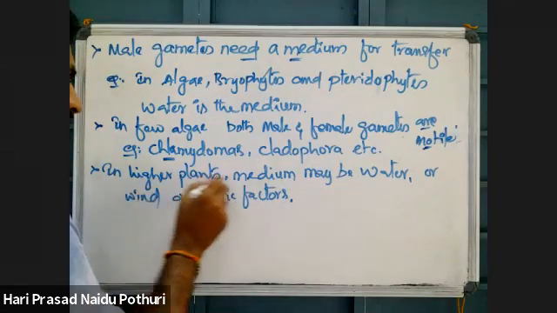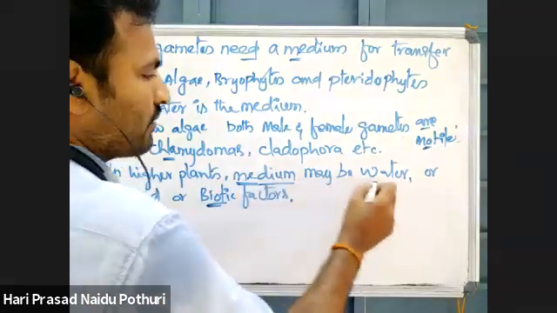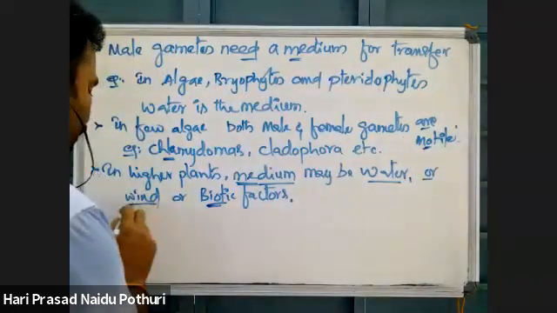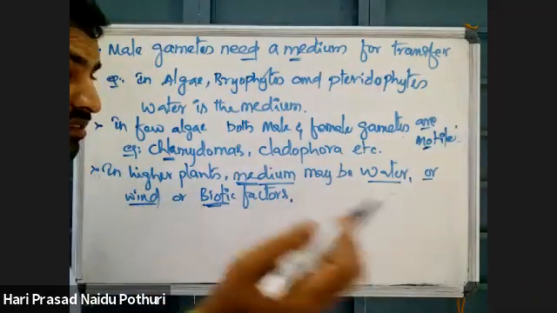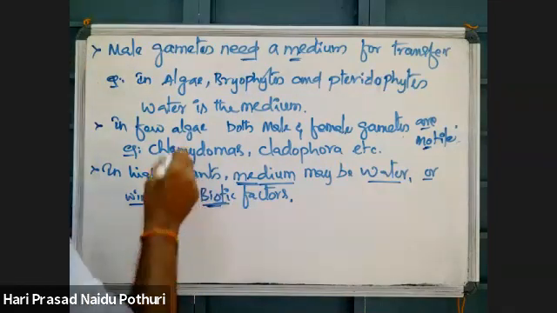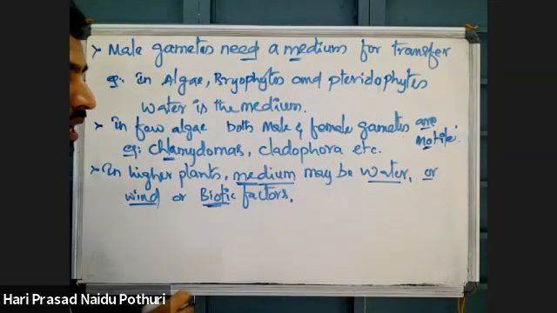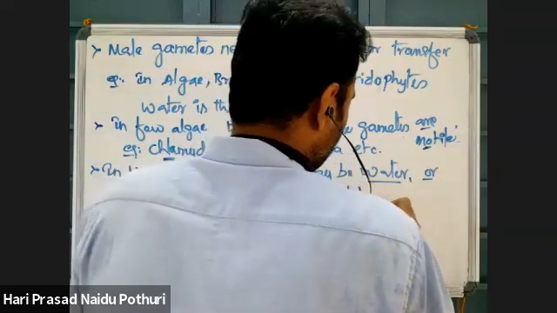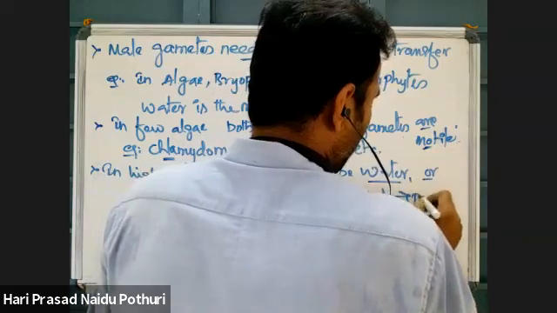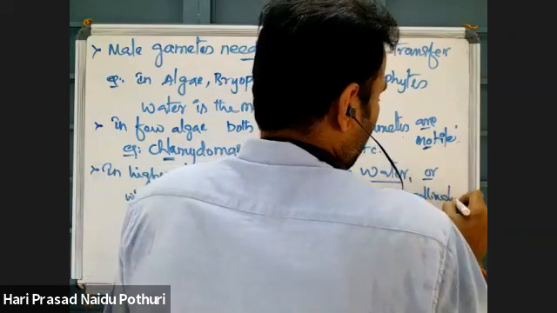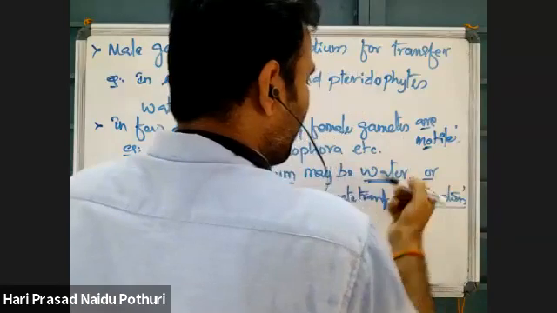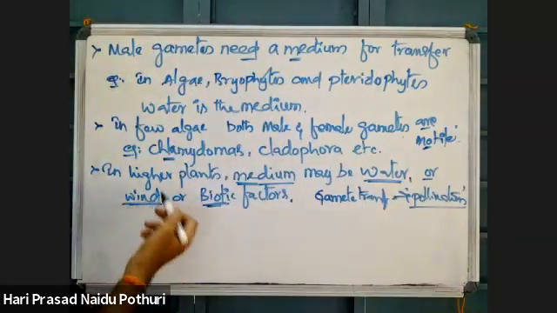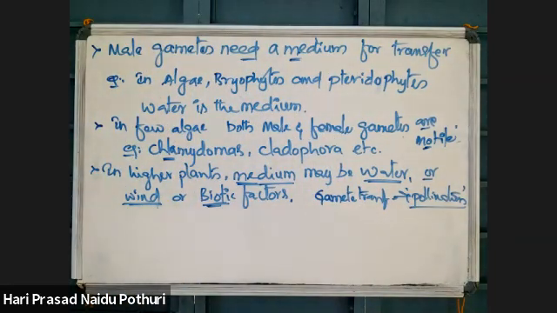So in higher plants, the medium of gamete transfer may be water, or wind, air mediated. This gamete transfer is called pollination. Water mediated pollination is hydrophily, wind mediated pollination is anemophily, and biotic factor mediated pollination is zoophily.